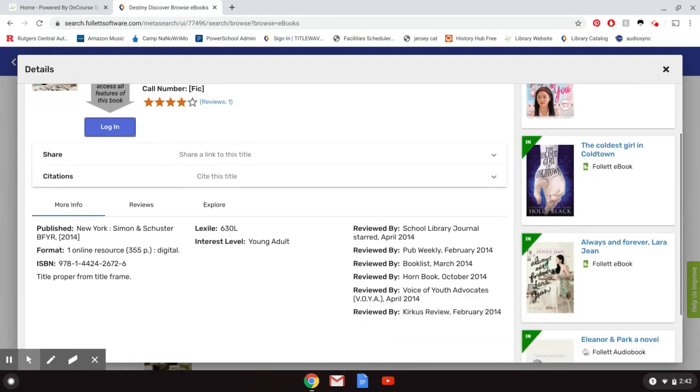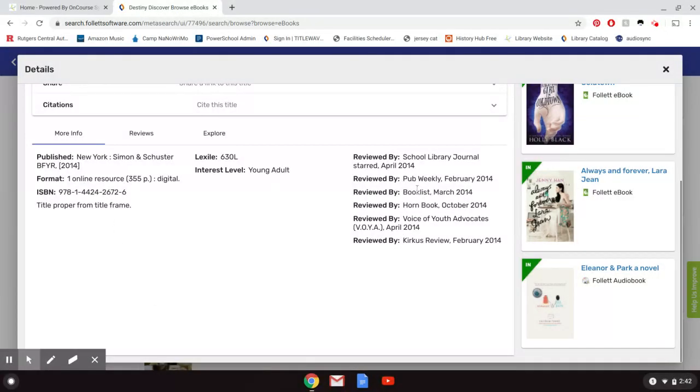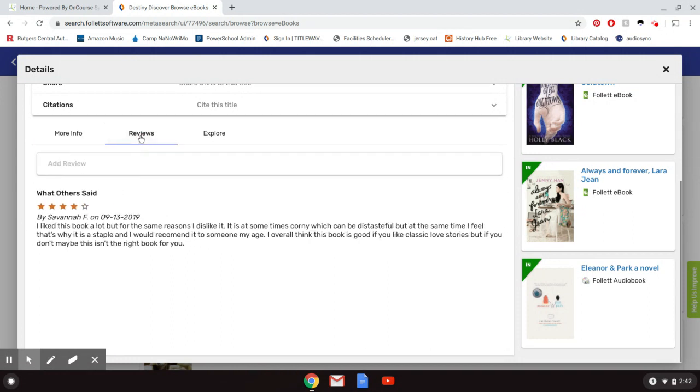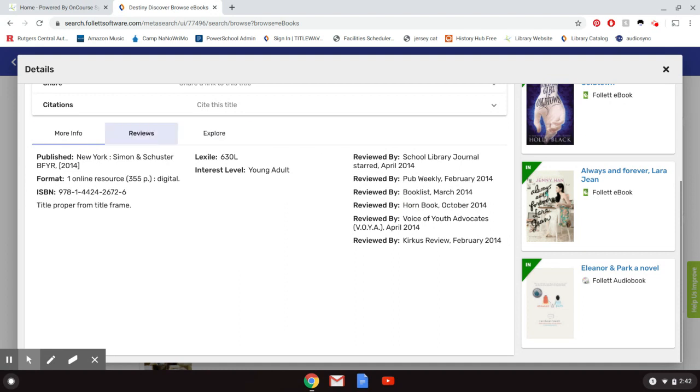And if you scroll down, you'll see when it was published and some reviews and Lexile numbers and things like that. You'll also see reviews from your fellow students or teachers, other people in our school. If anyone has left a review about this book, you'll see it there and you can read it so you can find out what other students thought too, and that might help you decide whether or not it's something that you want to read. And then over here, you'll see other things that are recommended for people who like this book.